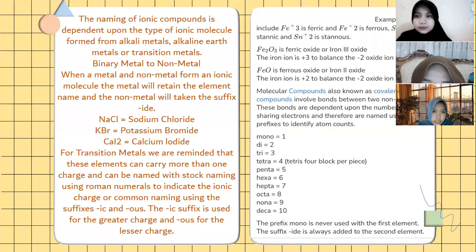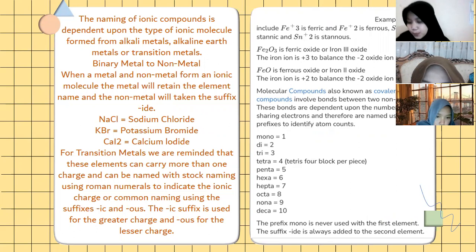Okay, thank you, Audi. The naming of ionic compounds depends upon the type of ionic molecule formed from alkali metals, alkaline earth metals, or transition metals, binary metal to nonmetal. When a metal and nonmetal form an ionic molecule, the metal will retain the element name and the nonmetal will take the suffix -ide.